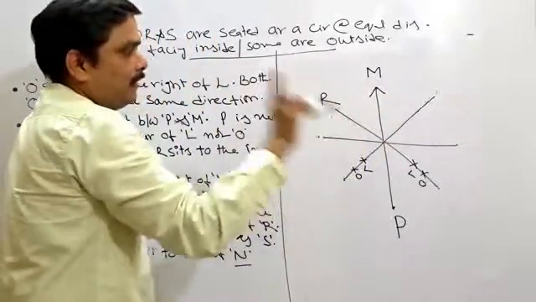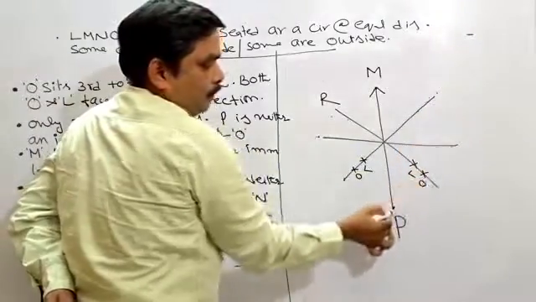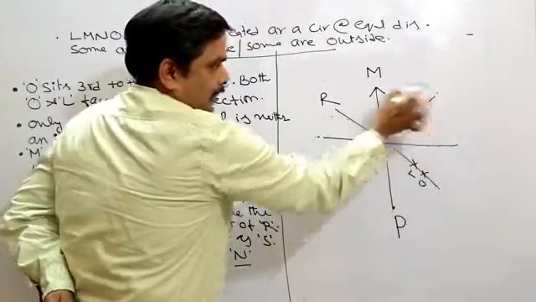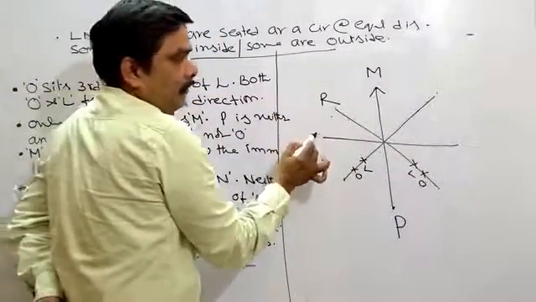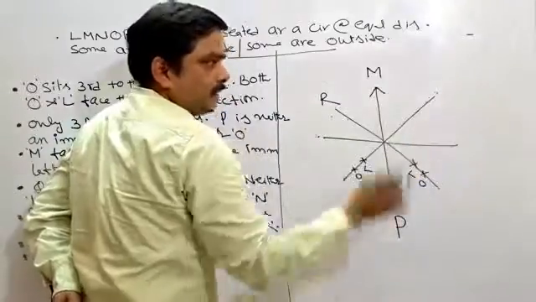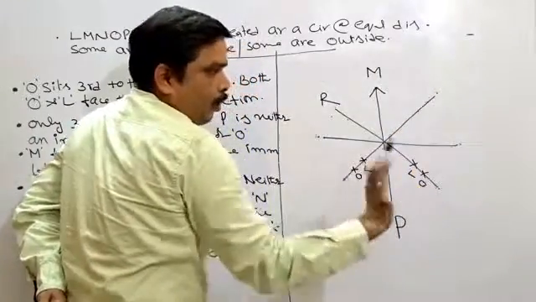Alright, next, what if I keep L here, 1, 2, 3. O cannot be here, but L is here, 1, 2, 3, O can be here. So, L can be here or here. This is the elimination process. Next, what if I keep L here, 1, 2, 3, O cannot be here.